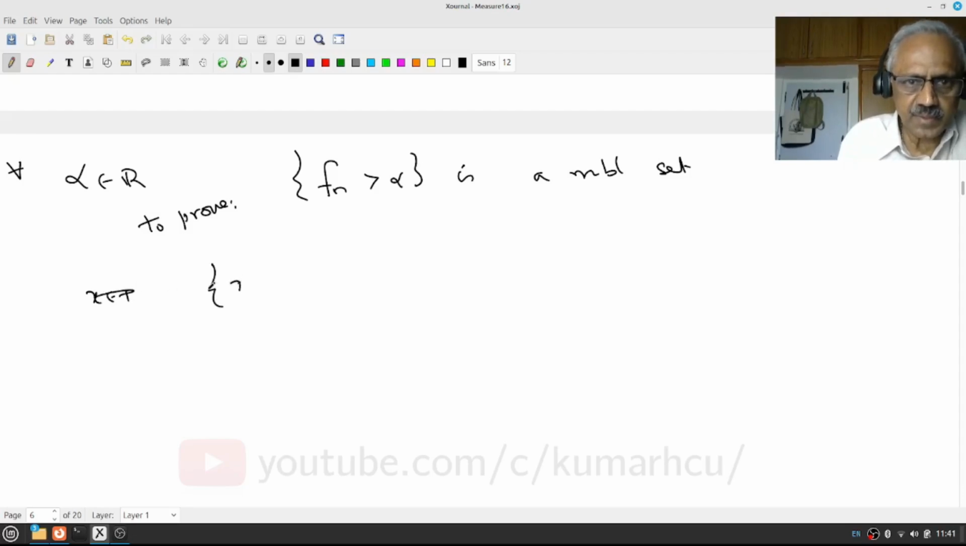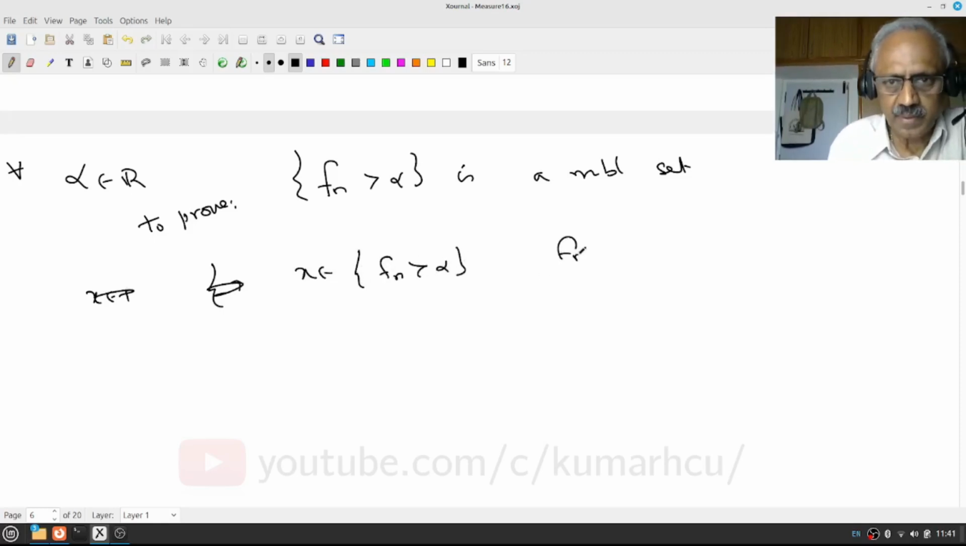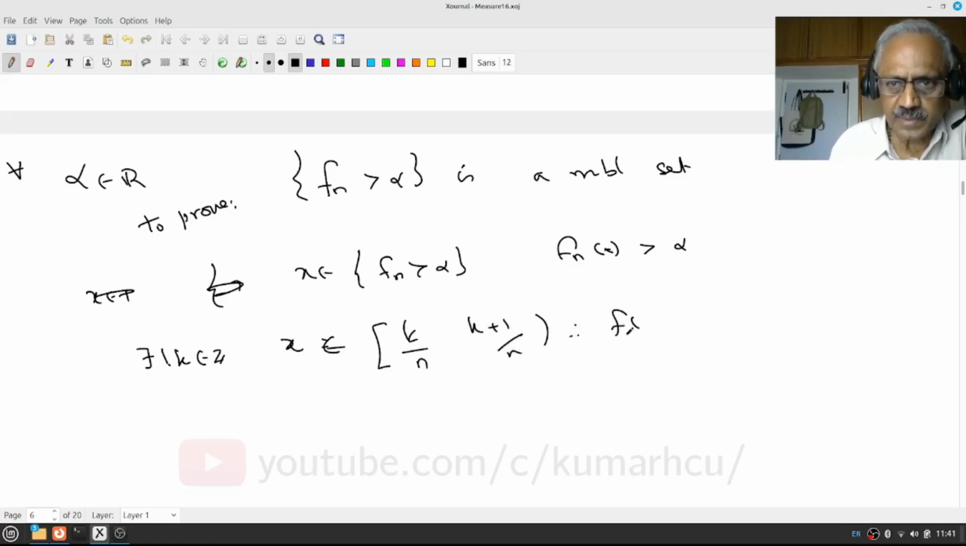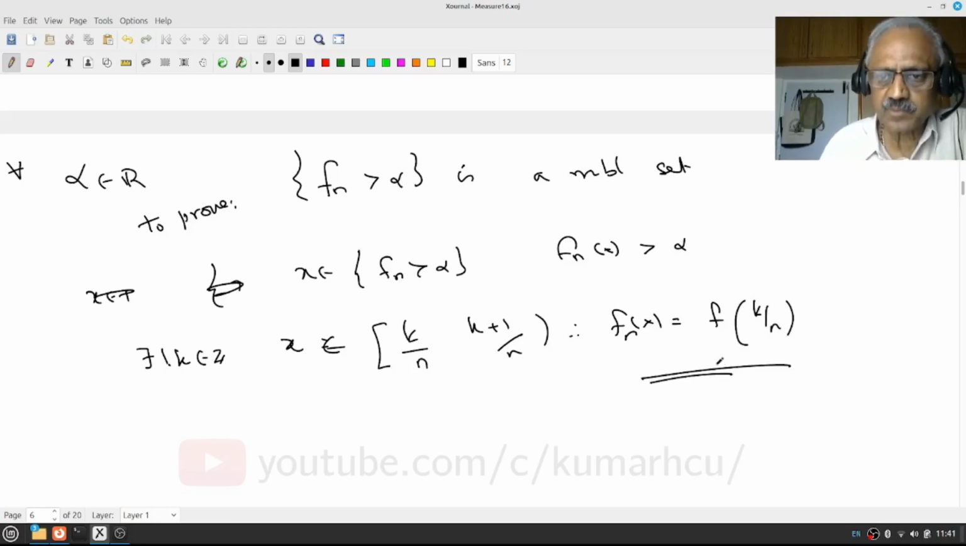So let us look at the set, let x belong to {f_n > alpha}. What does that mean? f_n(x) is greater than alpha. But what is f_n(x)? There exists a unique k in Z such that x belongs to [k/n, (k+1)/n). Therefore f_n(x) is f(k/n). That's what we observed earlier, right? Therefore this is okay. So what we want is this must be greater than alpha, right?